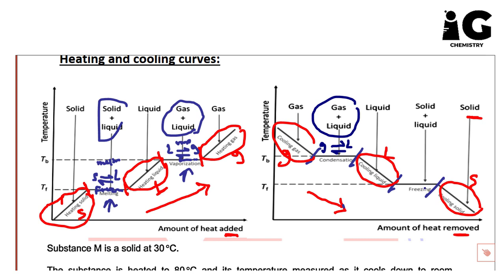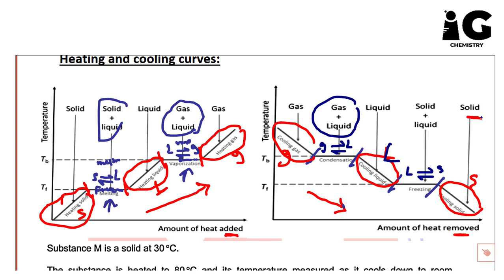Here we have another horizontal line between liquid and solid. From liquid to solid it's called freezing or solidification, and from solid to liquid it's called melting.